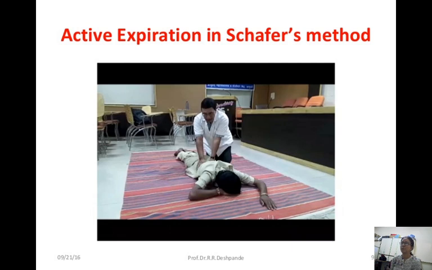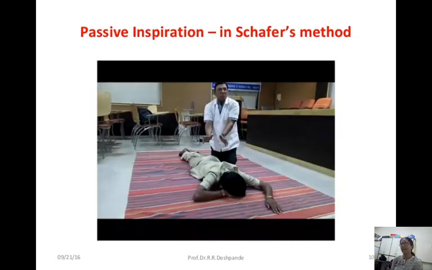So this is the expiration. By just pushing onto the loin, expiration is occurring because we are pushing onto the abdominal viscera, bringing about expiration. Whenever the doctor or the resuscitator is putting pressure on the loin region, expiration is occurring. Then when he is removing the hands, inspiration is occurring.